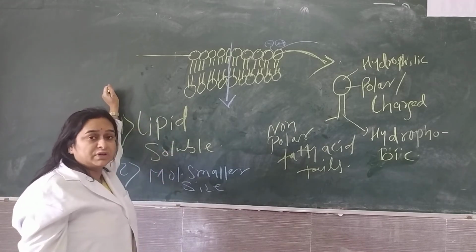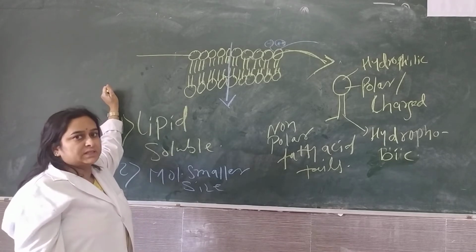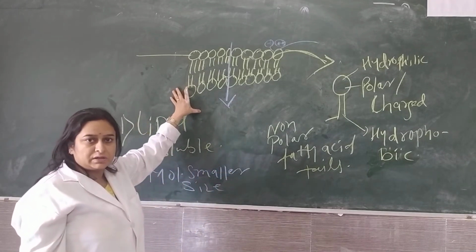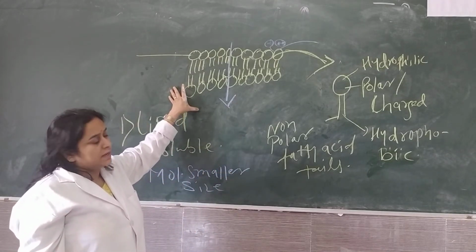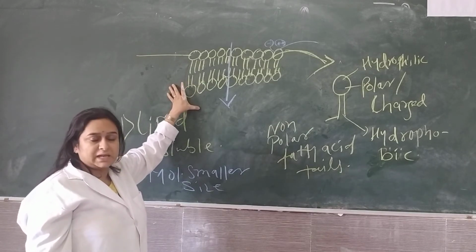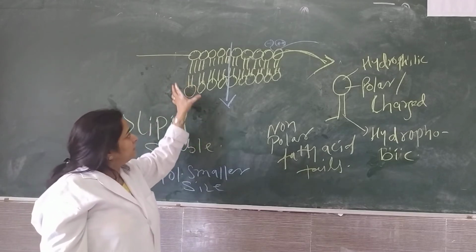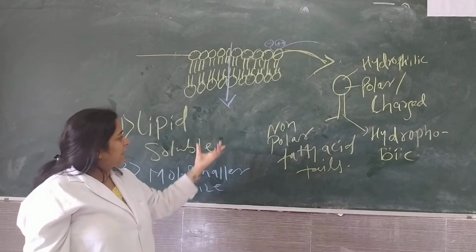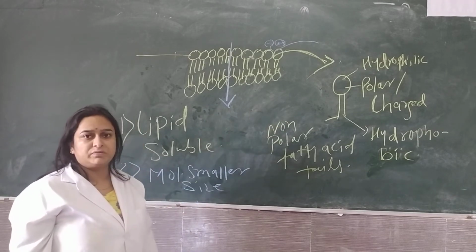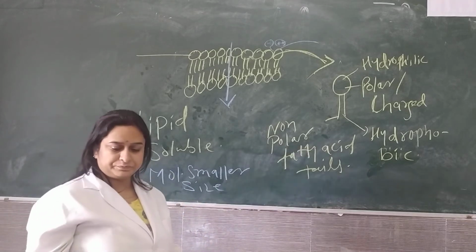For this type of charged molecules, we need separate carrier proteins, which we'll discuss later. So, the fluid mosaic model given by Singer and Nicholson says that the cell membrane is made up of a lipid bilayer of phospholipid which has a head part and a tail part.